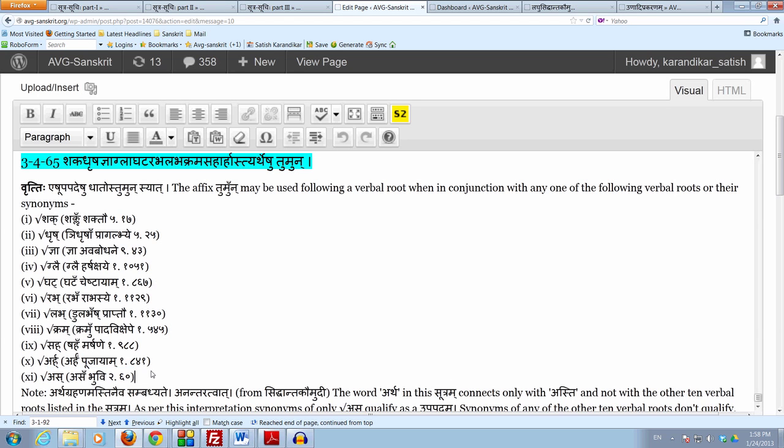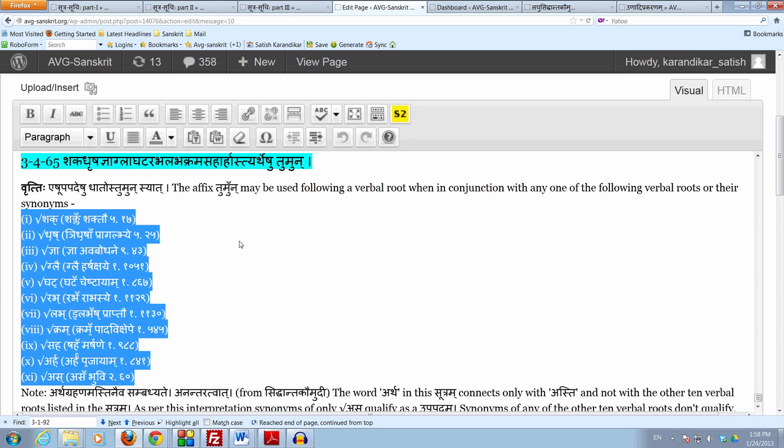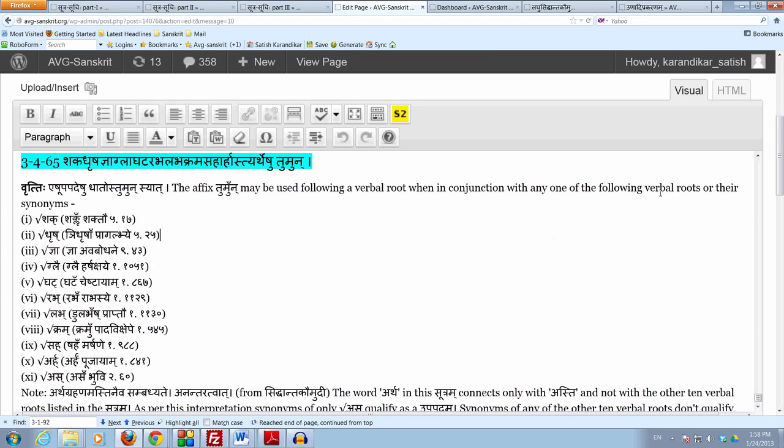Now at the end of the sutram, Panini says artheshu. Artheshu means that it is not only these specific verbal roots, but any verbal roots in this meaning, in the meaning of these. So synonyms are also included.